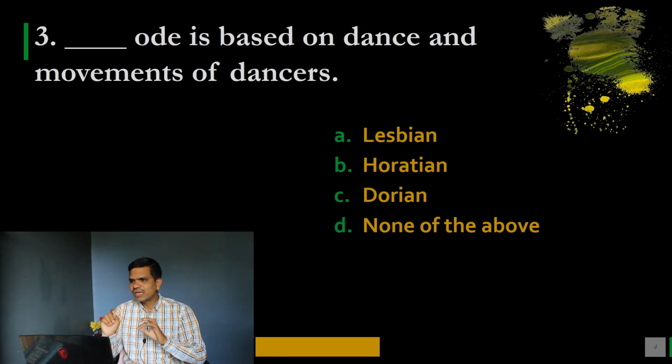Next question, question number 3: dash Ode is based on dance and movements of dancers. Options are A, Lesbian, B, Horatian, C, Dorian, and D, none of the above. Please note down your answer, and the correct answer here is C, Dorian ode is based on dance and movements of dancers.